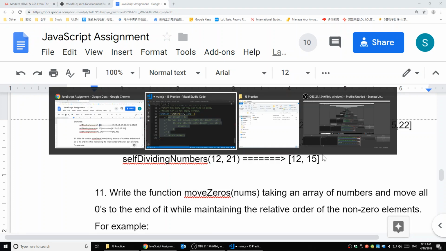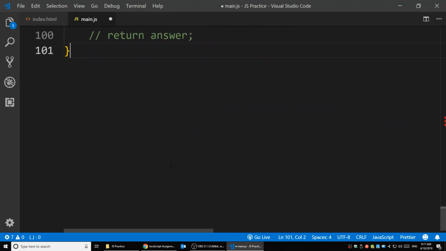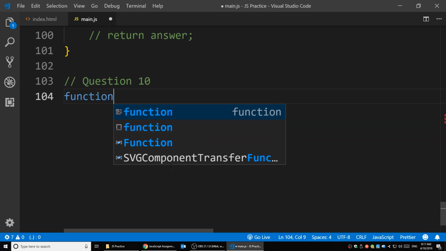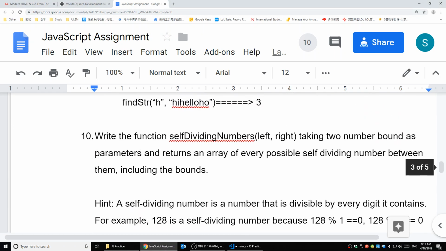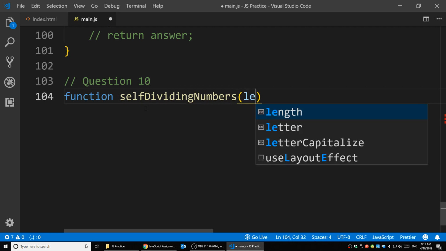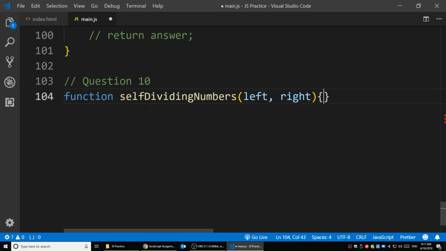Alright, so for question number 10 here, we're actually going to create a function. It's called self-dividing numbers. Takes the left and a right. And we are going to check all the numbers from left to the right and check if that is self-dividing, right? So that's definitely going to be a loop because we're checking all numbers from left to right.